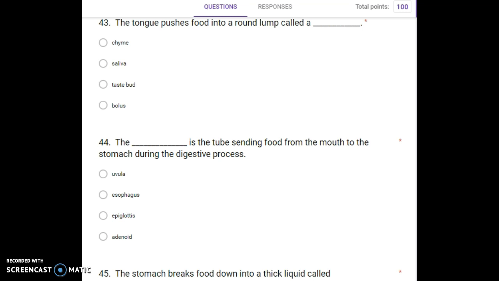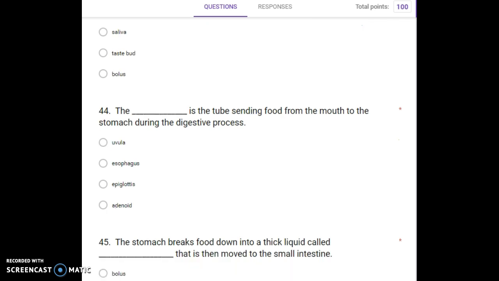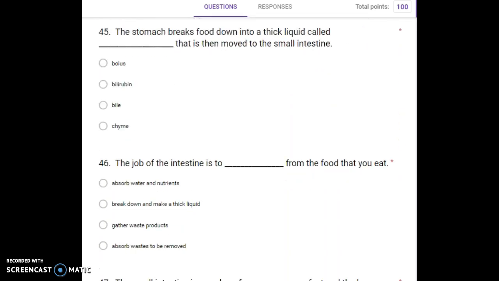Number 44. The blank is the tube sending food from the mouth to the stomach during the digestive process. Uvula, esophagus, epiglottis, adenoid. Number 45. The stomach breaks food down into a thick liquid called blank that is then moved to the small intestine.